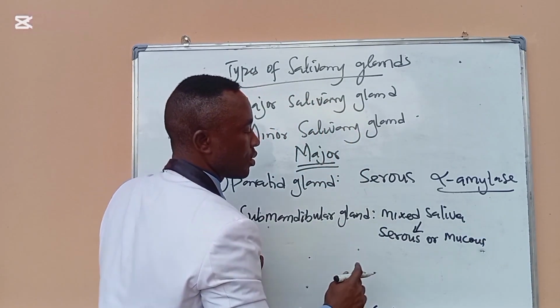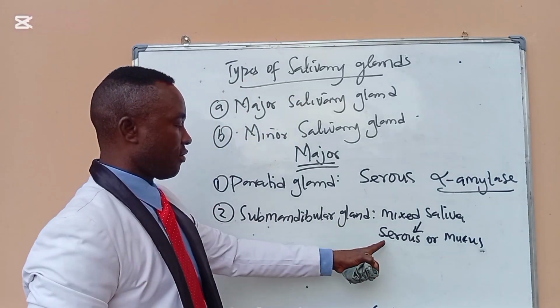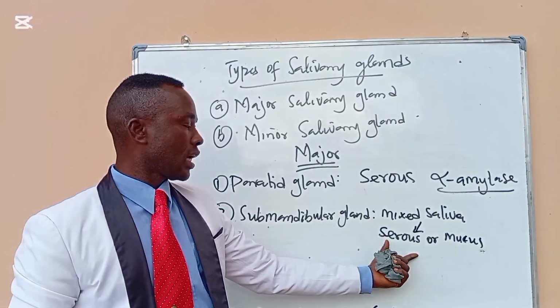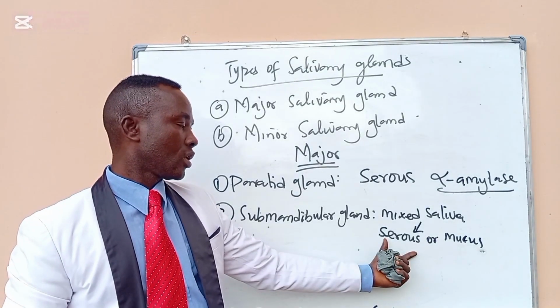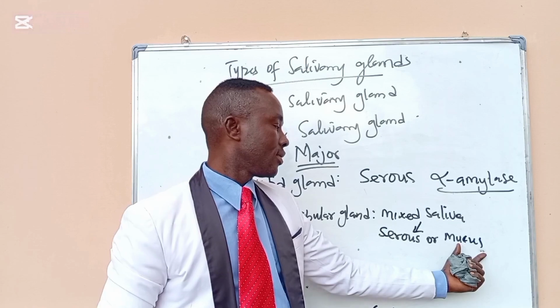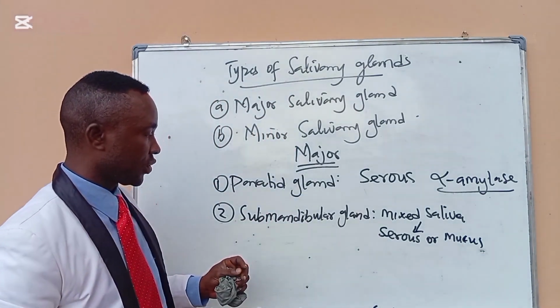You have mucus saliva and serous saliva. What is the difference between serous and mucus saliva? I've told you that serous saliva is thin, not thick, and watery, while mucus is thick and sticky. So that is the kind of saliva they secrete.